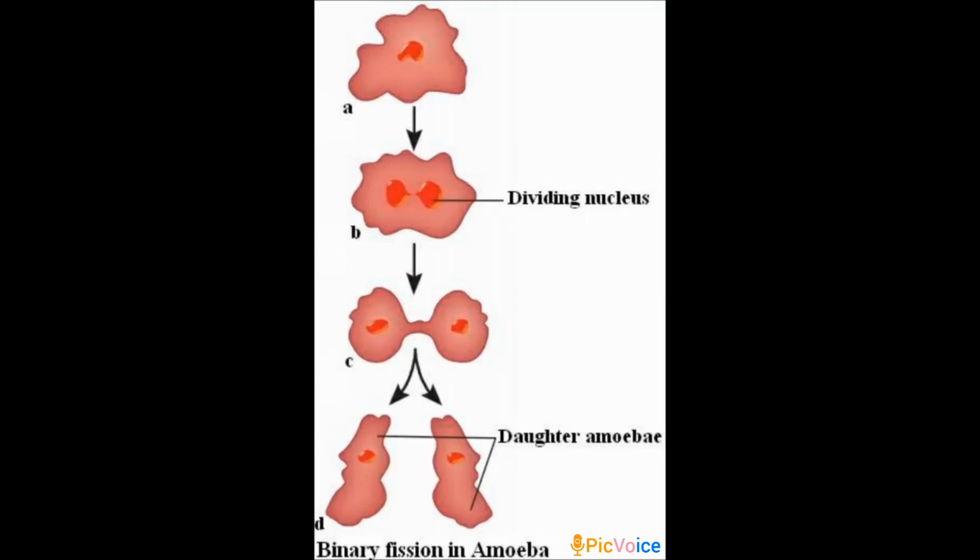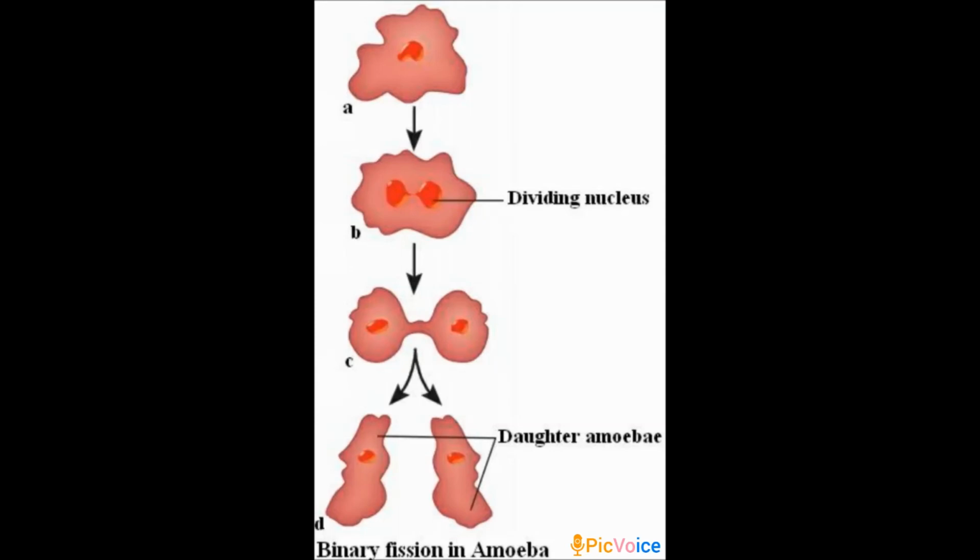Now see the second image. The nucleus gets divided, that is one nucleus gets divided into two nuclei. And then it is followed by the division of its body. First the nucleus gets divided and then the body also gets divided.